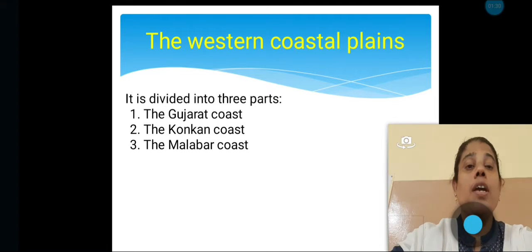Now we will study more about the western coastal plains. The western coastal plains are divided into three parts. One, the Gujarat coast. Two, the Konkan coast. And the third, the Malabar coast.